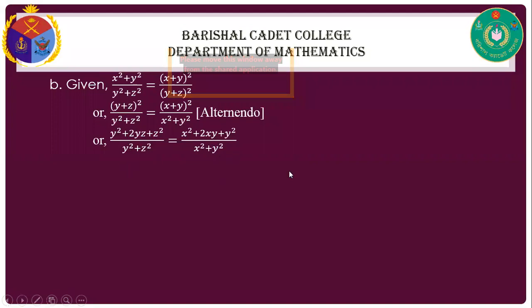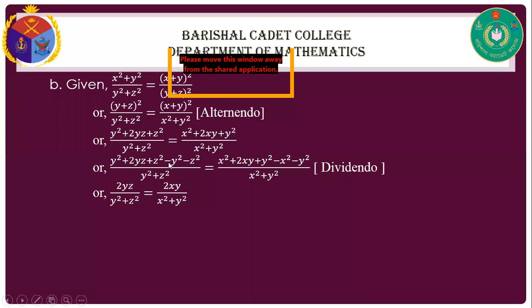So that is, after using the dividendo formula, (y square plus 2yz plus z square minus y square minus z square) divided by (y square plus z square) equal to (x square plus 2xy plus y square minus x square minus y square) by (x square plus y square). So here y square and y square eliminate, z square and z square eliminate. So the remaining part is 2yz, and here the remaining part is 2xy.